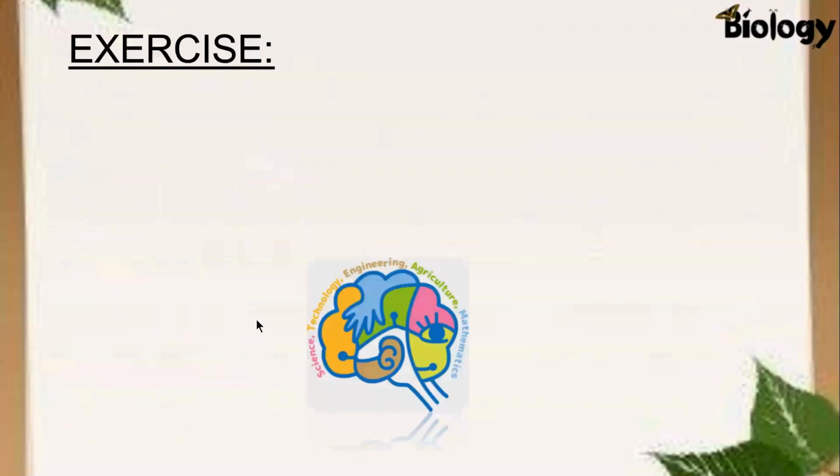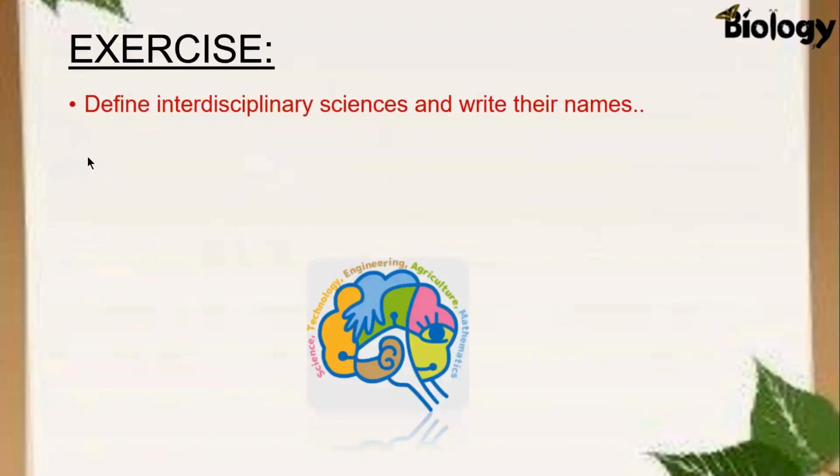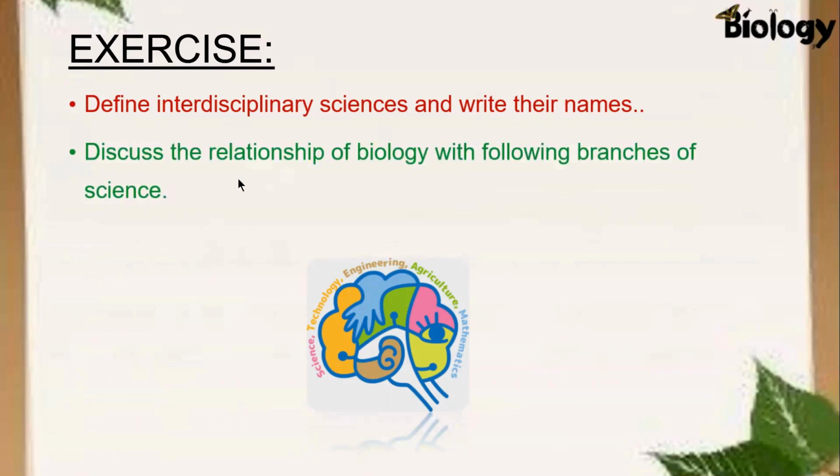Now the exercise. In question number 1, define interdisciplinary sciences and write their names. First, you have to write down the definition of interdisciplinary sciences. Then you have to write down the names of these sciences. And number 2, define the relationship of biology with the following branches of science. Number 1, physics. Here, when you are describing the relationship of physics with biology, then it becomes biophysics. It means you have to define biophysics.